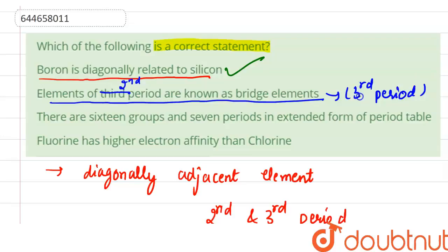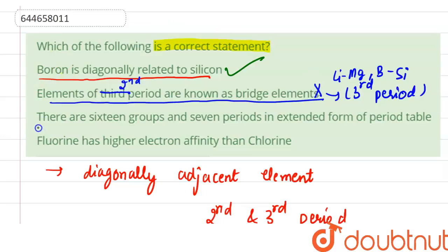This close resemblance is due to several factors such as atomic radius, electronegativity, polarization of atoms, etc. So, for example, beryllium and aluminium, lithium and magnesium, boron and silicon. So from here we can say that this is not a correct statement.